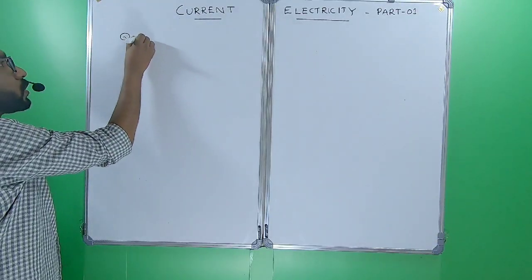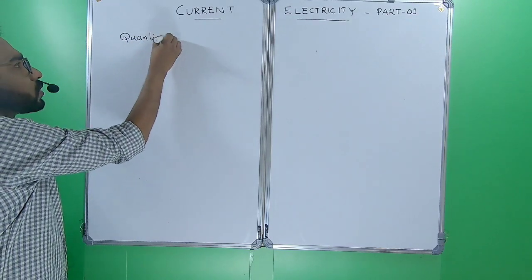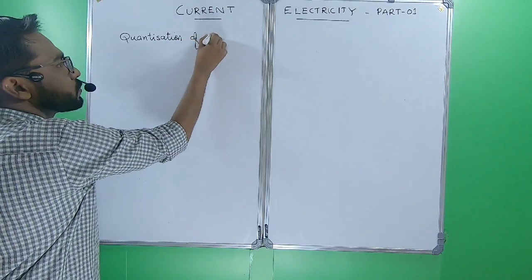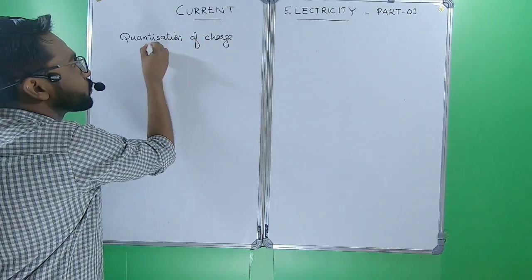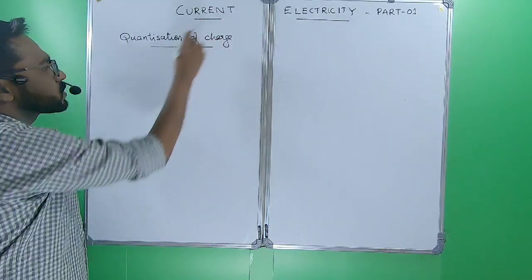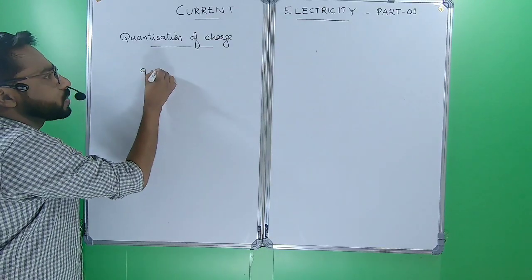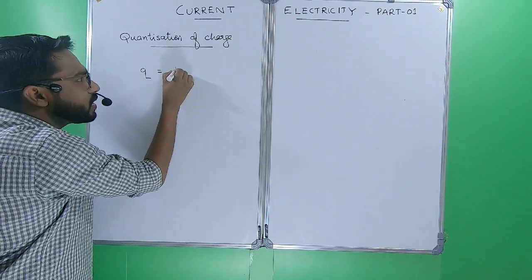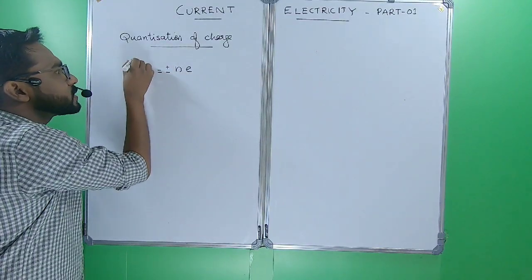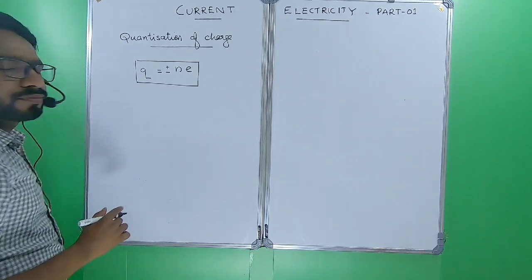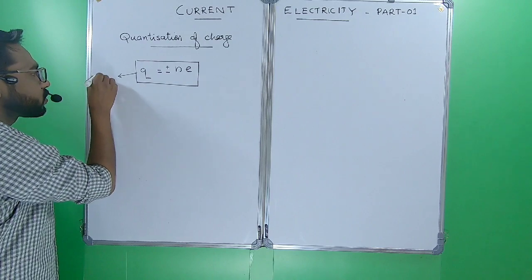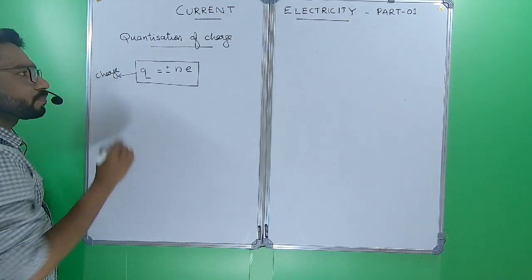First, I am giving you the idea that you already studied in electrostatics, quantization of charge. Charge of any body is the integral multiple of a basic unit of charge. That is the quantization principle. Q indicates charge of any body.